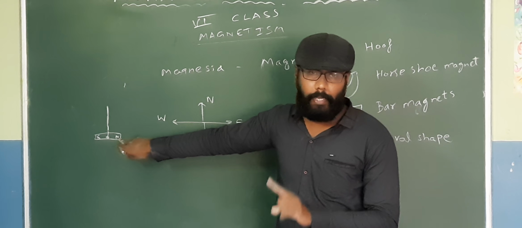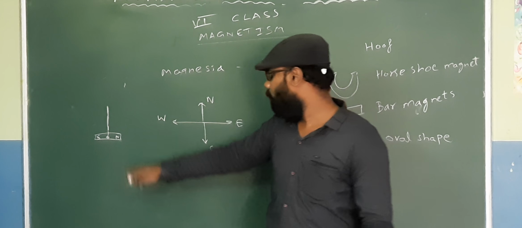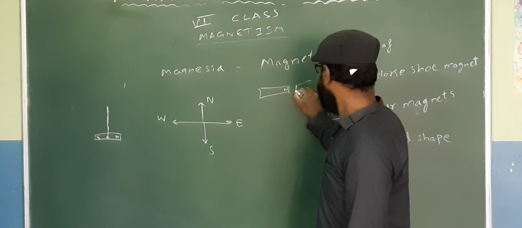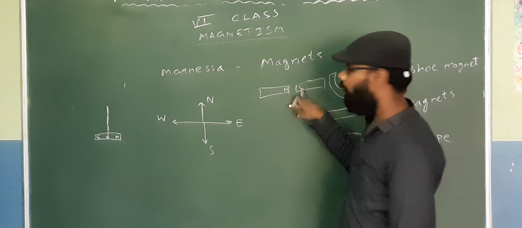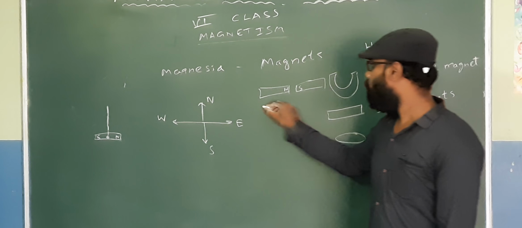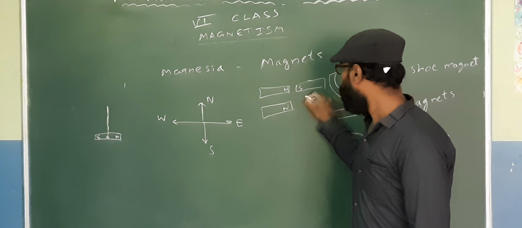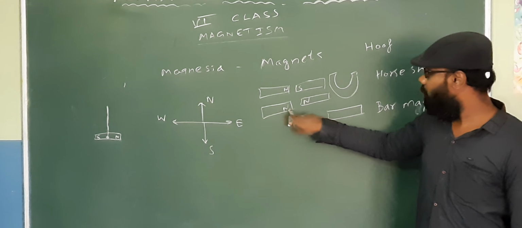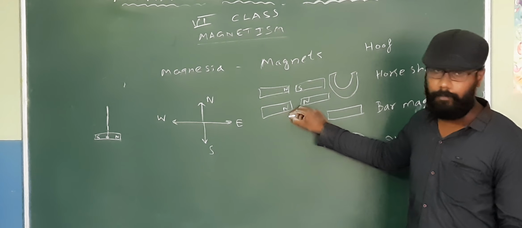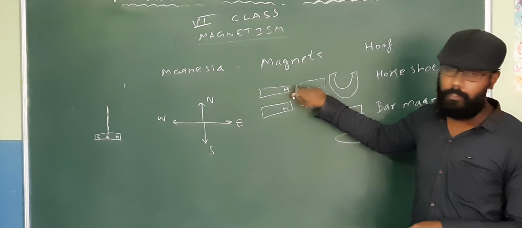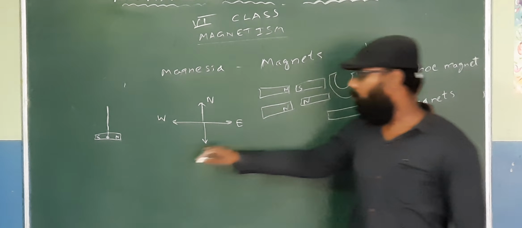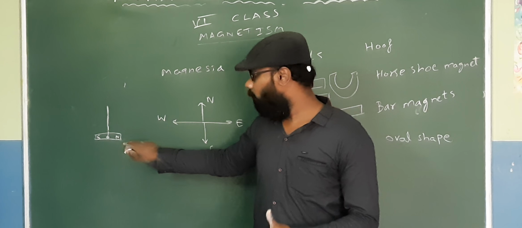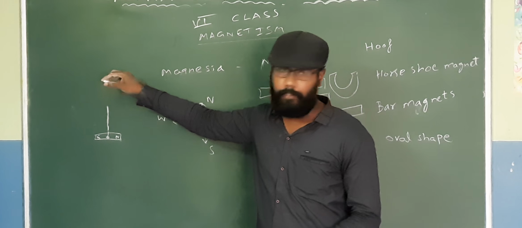And the north of the magnet will be attracted to the south of the earth, because as I said before, north of one magnet will attract south of another magnet, and north of one magnet will repel the north of another magnet. Between same poles there is repulsion. Between opposite poles there is attraction. Now, the north of this magnet is pointing towards the south of the earth when you hold it like this.